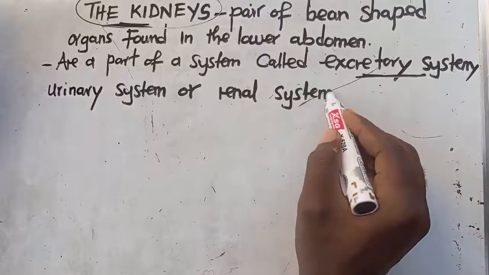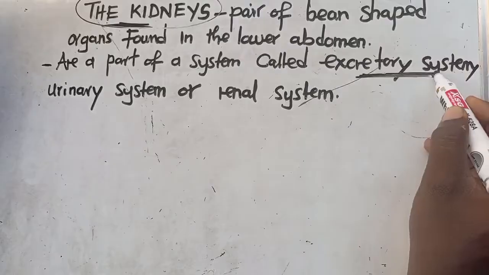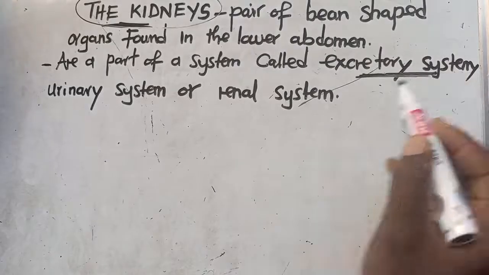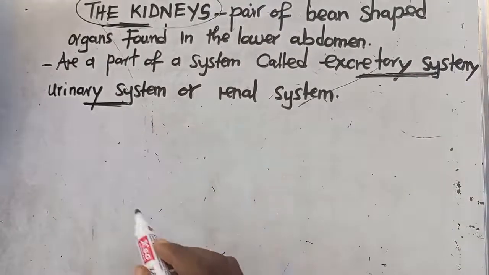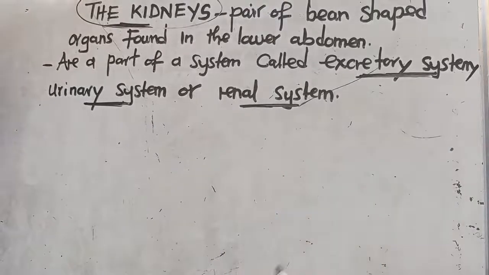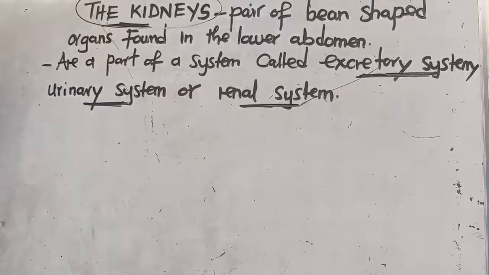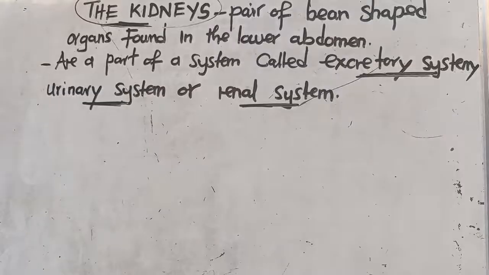So we can call it the excretory system, the urinary system, or the renal system. This is something important that I want you to know. Even as I teach you this topic, I want your total attention.